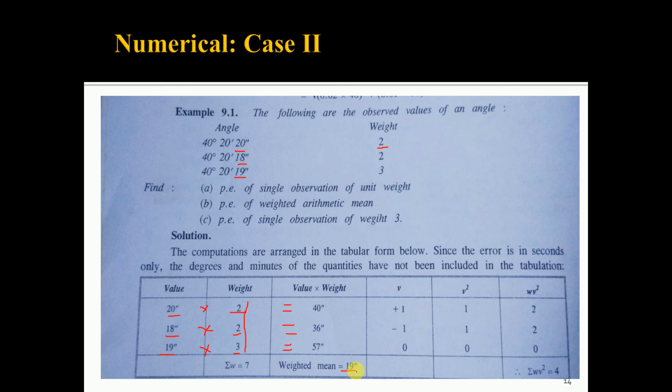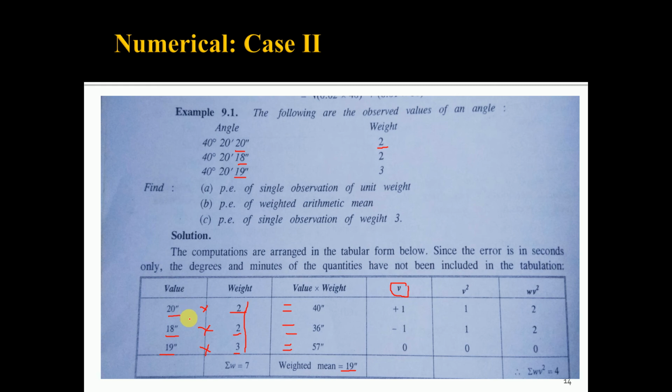Then find out the residual error. Find out the residual error in the individual observation. We have seen that the residual error is the difference between the individual observation and the most probable value.